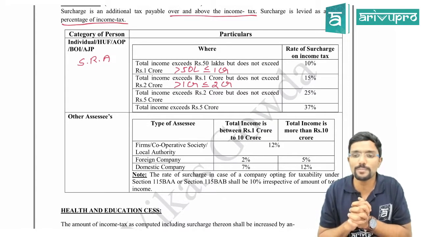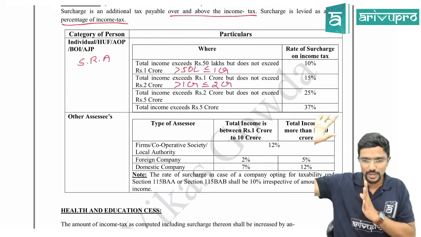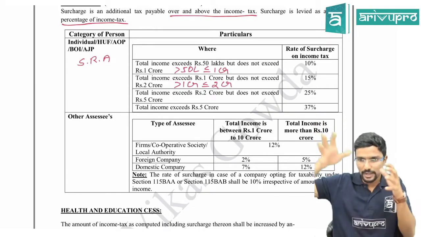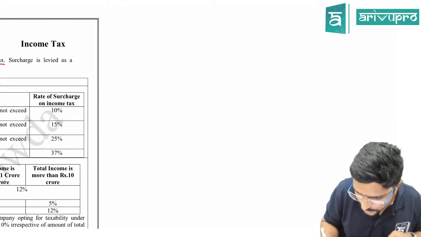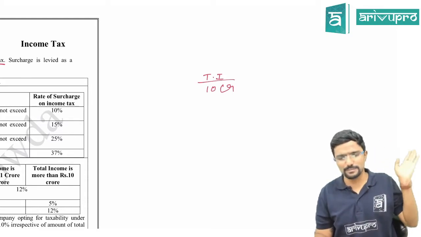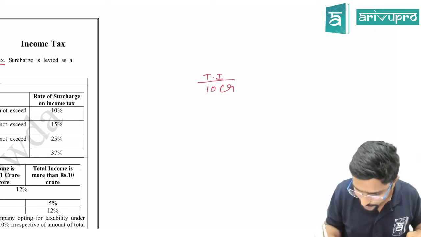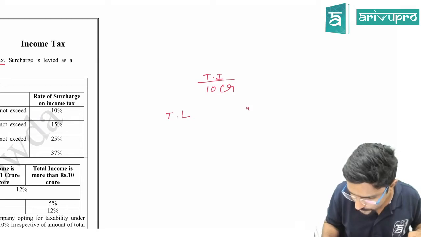In that case, how to apply surcharge on 10 crore? Assume full 10 crore is normal income. On 10 crore, I will just give the example here so that you will get clarity. Assume my total income is 10 crore, which is completely normal income, no special income, nothing. So your tax liability, assume it is coming to 2 crore.